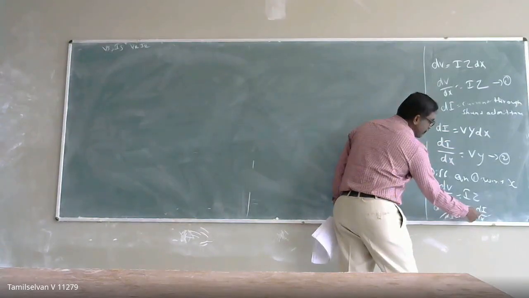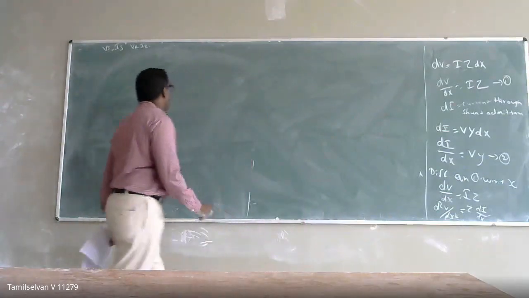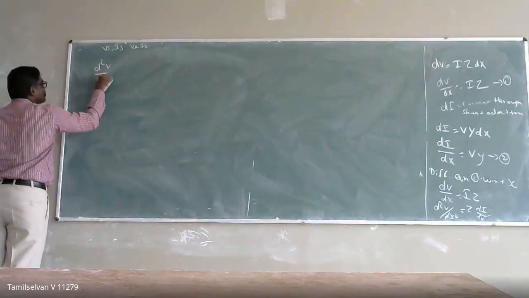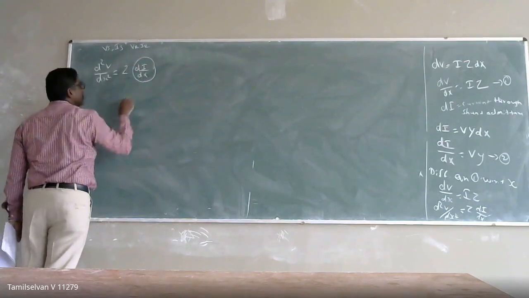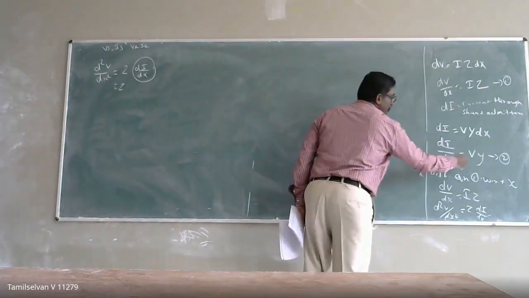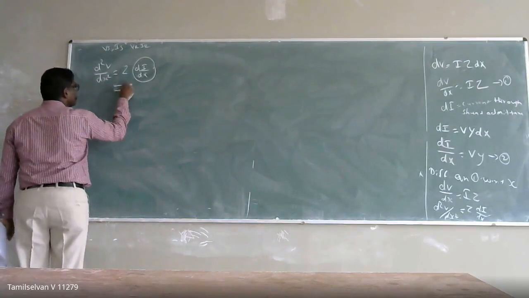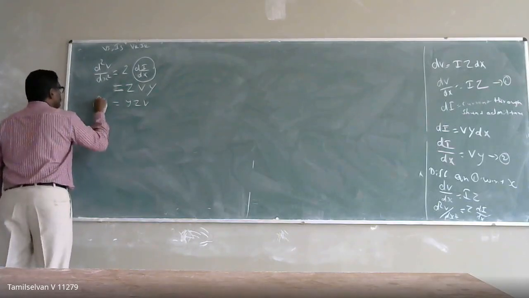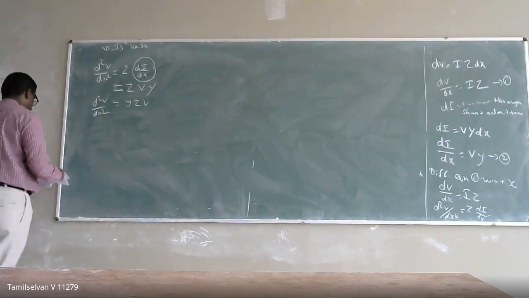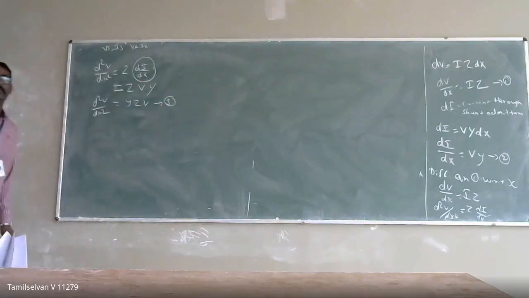I am differentiating equation 1 with respect to x, and I will get this. Instead of dI by dx, I can substitute V into Y. So d square V by dx square is equal to Z into dI by dx, and this dI by dx I can replace by V into Y. That is equal to Z into V into Y. So I can write Y Z V, nothing but d square V by dx square. What does equation 3 represent?